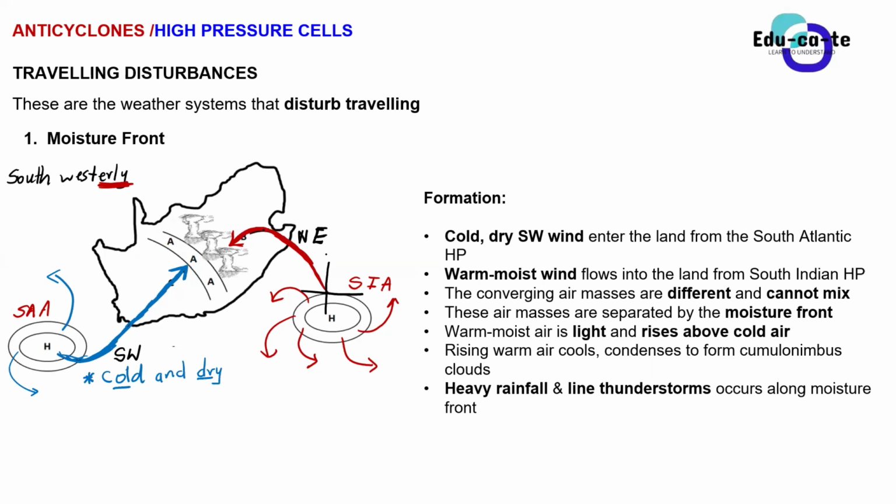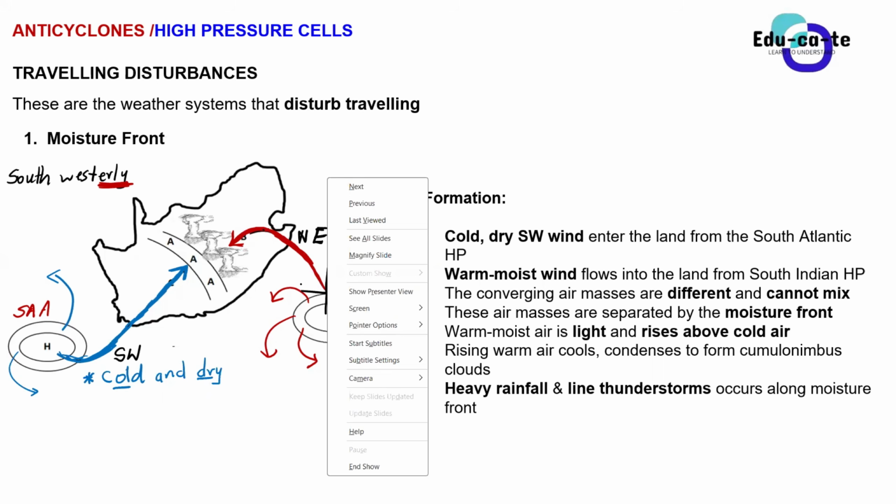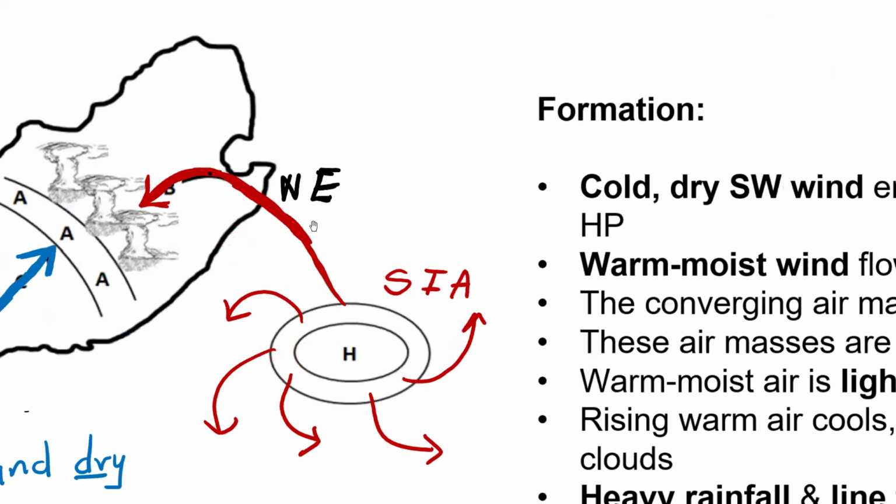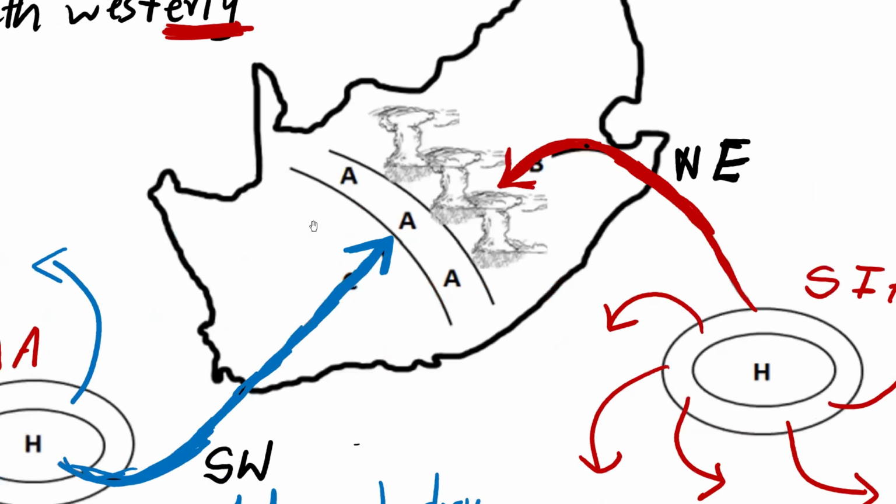Maybe if we determine it this way, it comes from west to north. Okay, so here, let me just give you why the answer is northeasterly wind. We consider the wind when it is entering into the land. Let's start with the one that we already decided, which is southwesterly wind. When it enters the land, you can see that here we've got a west and we've got a south, right? So basically the wind is entering from the southwest, so southwesterly.